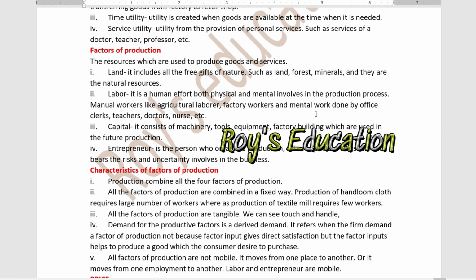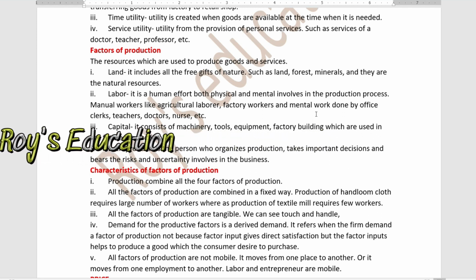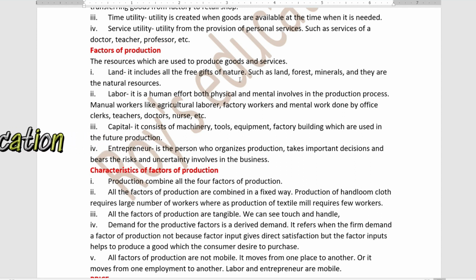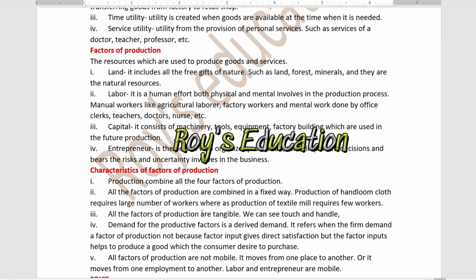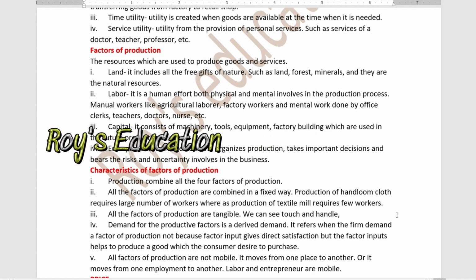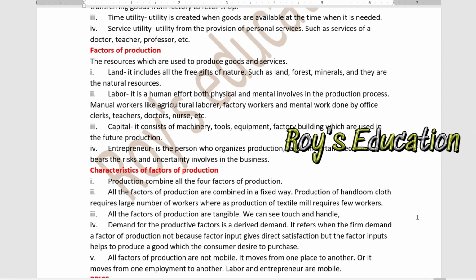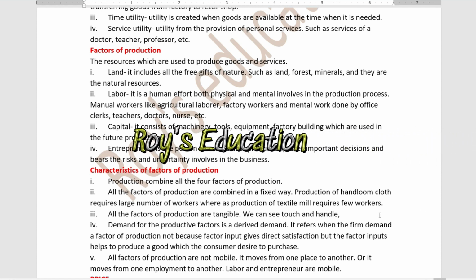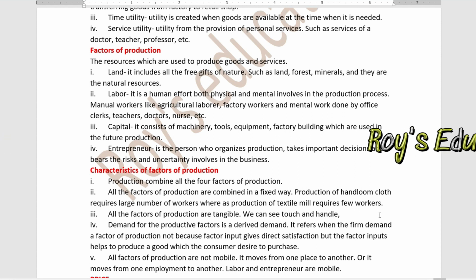Next are the characteristics of factors of production. First, production combines all four factors of production. Next, all the factors of production are combined in a fixed way. Production of handloom cloth requires a large number of workers, while a textile mill requires few workers. So in a handloom industry a large number of workers are required in production, whereas in a powerloom industry few workers are involved.